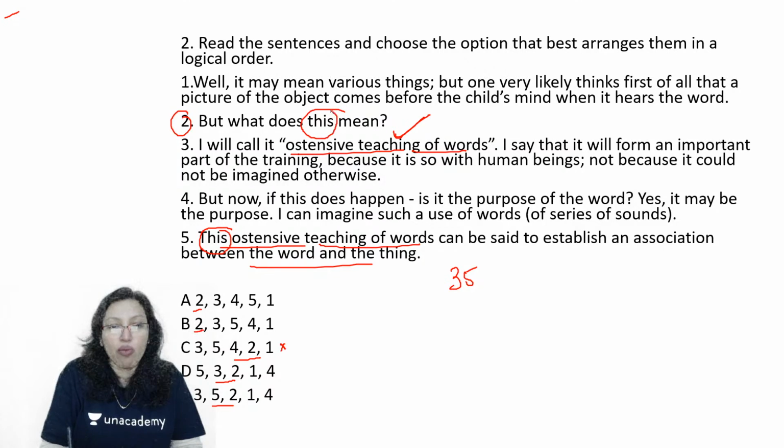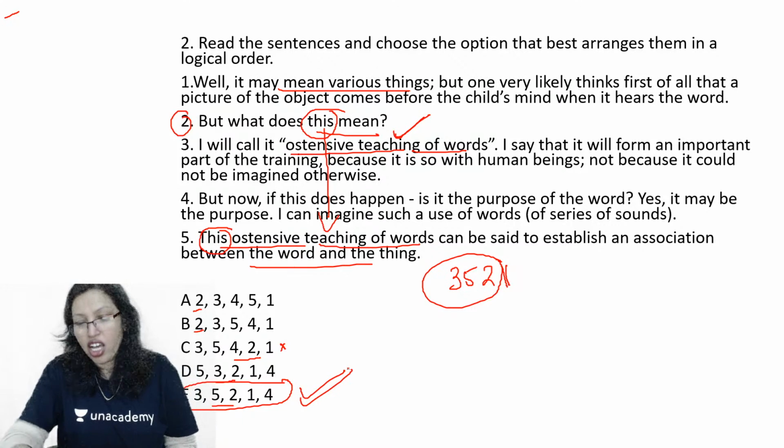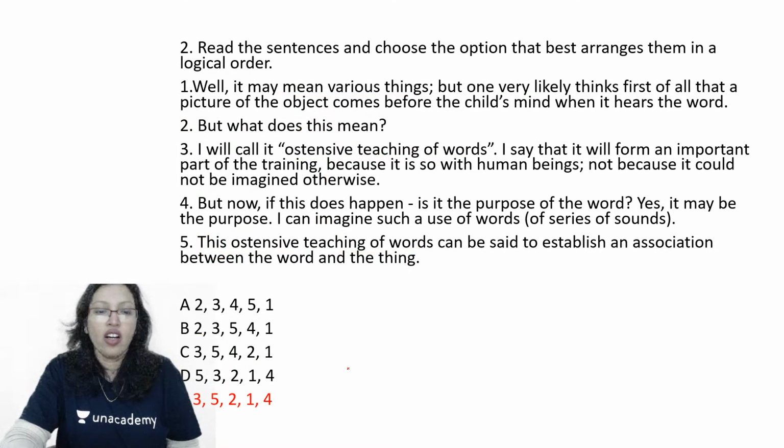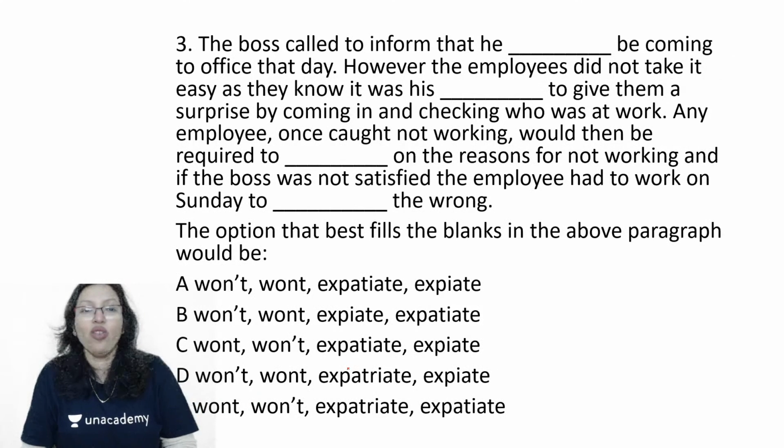But what does this mean? What does this mean? Right? So what is the association? So 3, 5 and 2. Okay, and then we go to 1. Well, it may mean various things. So what does this mean? It may mean various things, something, something. But and then whatever. So 3, 5, 2, 1 and then with that we've got our answer as option E. Very good. Yes. Monish, Akanksha, Anchal. Very nice. Yes. All right. 3, 5, 2, 1, 4. Good job. All right. Let's take a look at the next question.